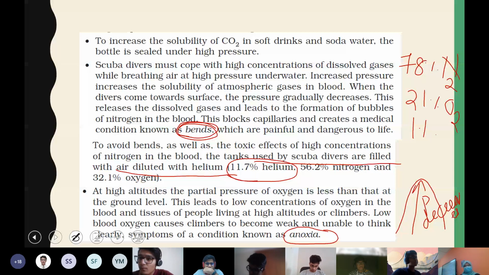So here, basically the third and fourth examples are related to medical conditions, bends and anoxia. They used to ask about this one, scuba divers and also the climbers or the people living at higher altitudes.